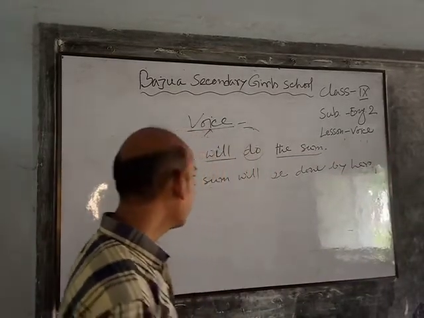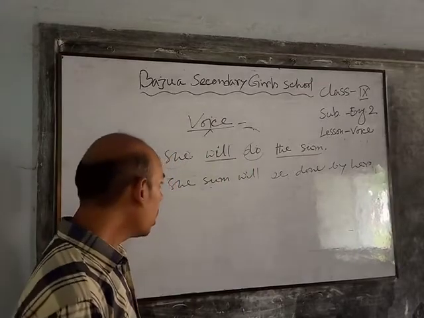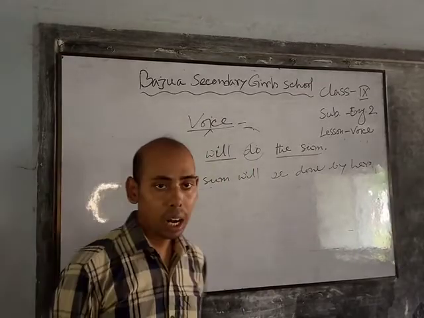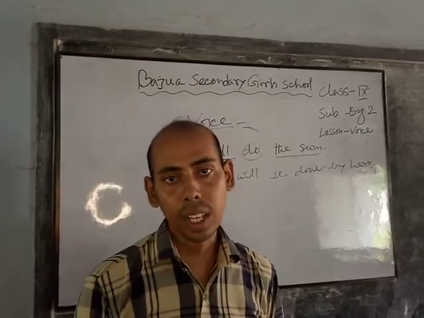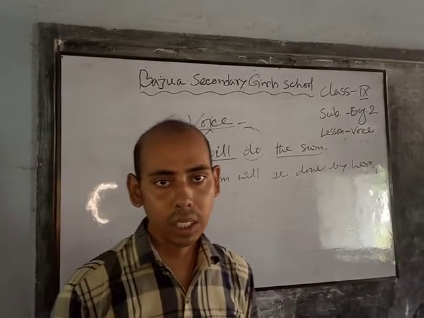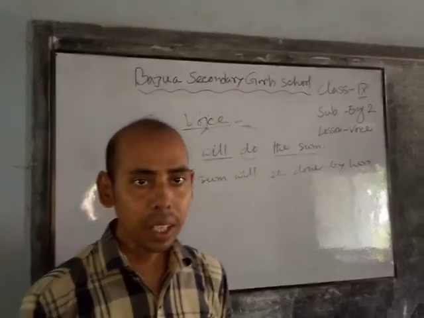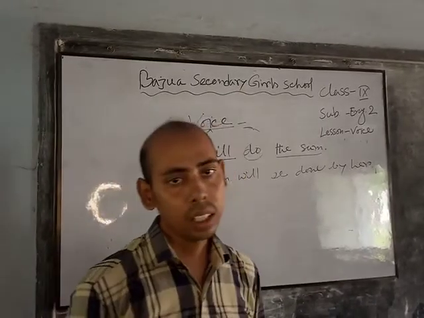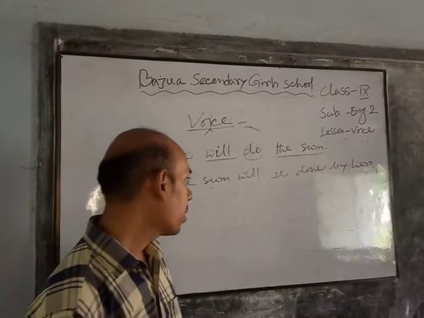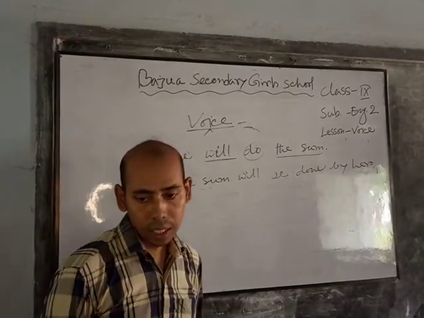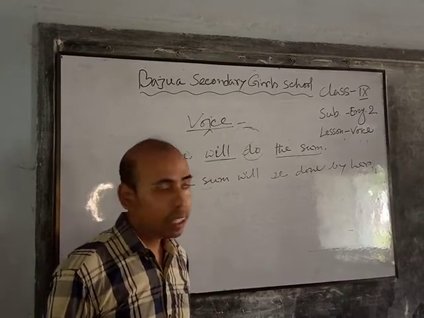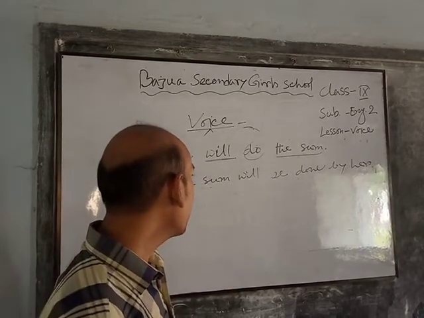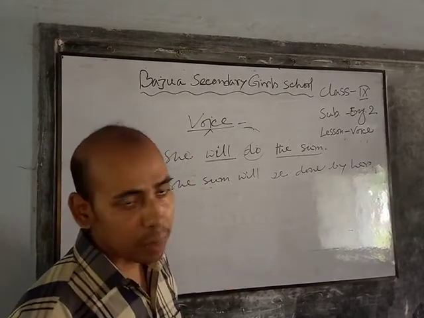Dear students, so we have learned present indefinite, present continuous and present perfect, past indefinite, past continuous and future indefinite. So, according to the tense, we can generally use active to passive like this.